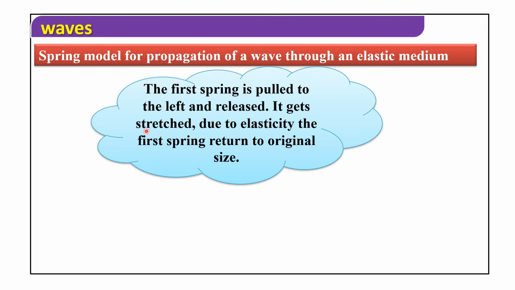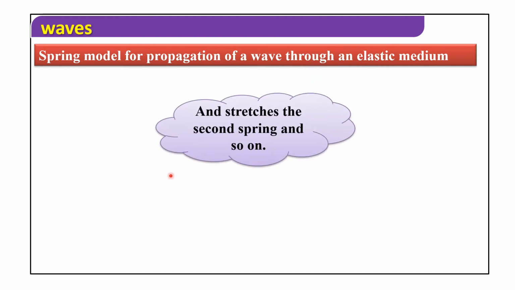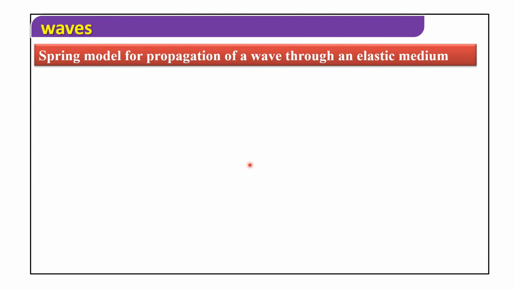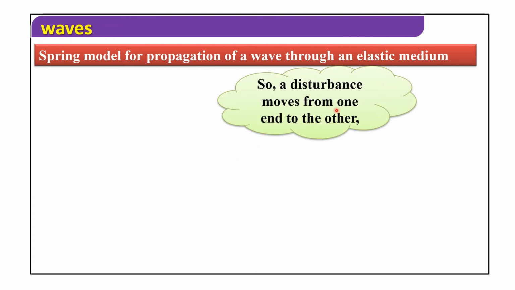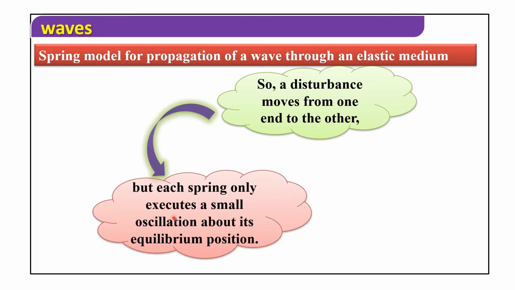It gets stretched. Due to elasticity, the first spring returns to the original size and stretches the second spring, and so on. So, a disturbance moves from one end to the other, but each spring only executes a small oscillation about its equilibrium position.